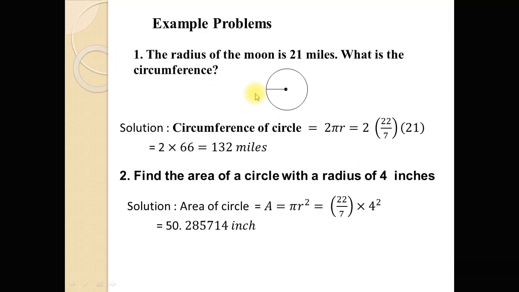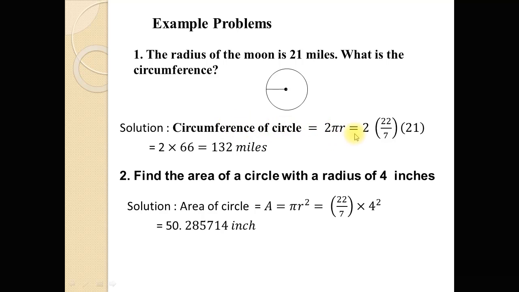Now there are some problems. Problem number 1, the radius of the moon is 21 miles. What is the circumference? You see here, this is like a moon and this is the radius. So the radius of the moon is, suppose, 21 miles, and what is the circumference? To find the circumference of the moon, we know that the moon is like a circle. So the circumference of a circle is 2 pi r.